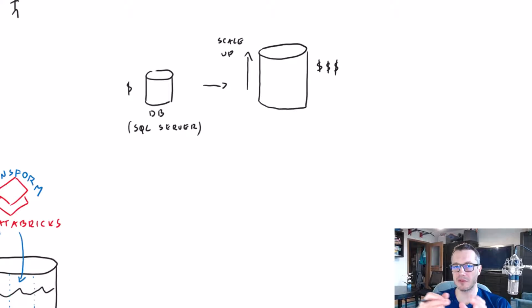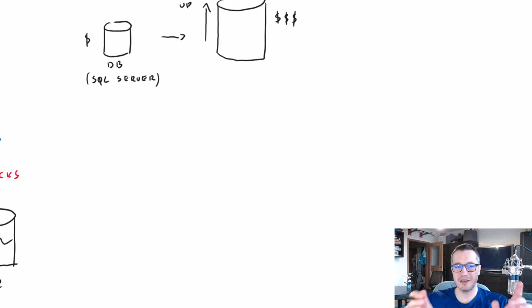And because each of those machines will get a small portion of the whole work, it should be faster and cheaper, because they could be just commodity hardware, just regular machines, nothing fancy. And how does it look like? And by the way, that's how Apache Spark did it. So what I'm going to present right now is the high-level architecture of Apache Spark and Databricks, because Databricks is built on top of Spark.